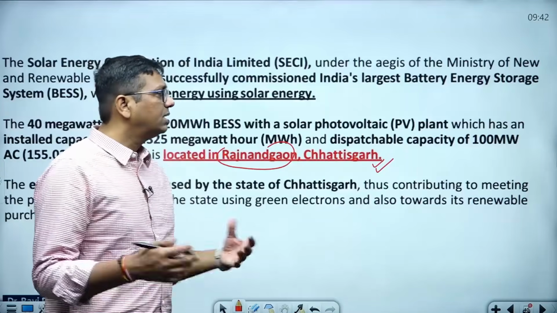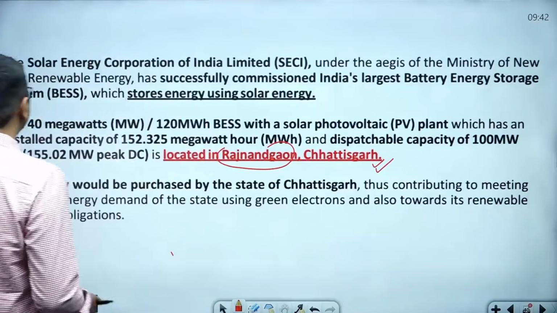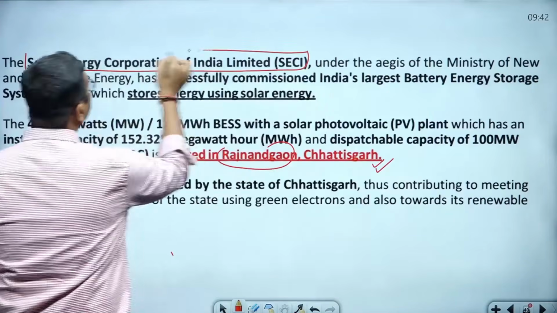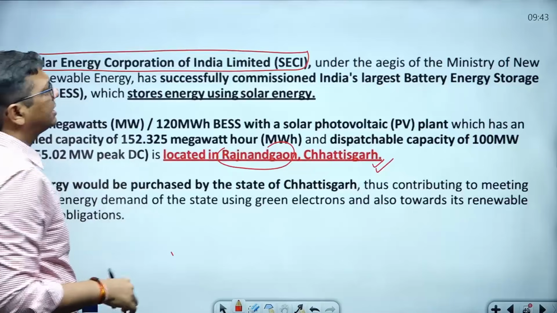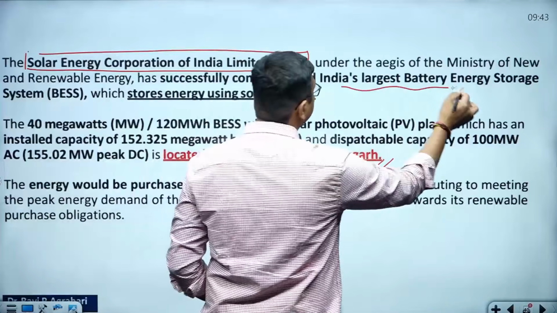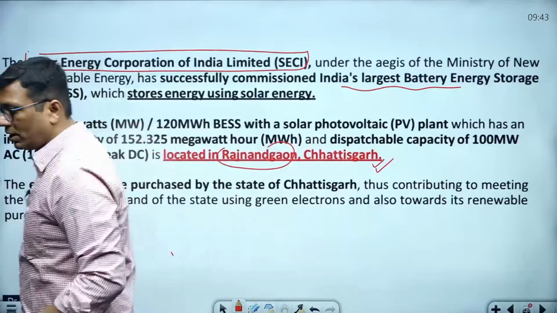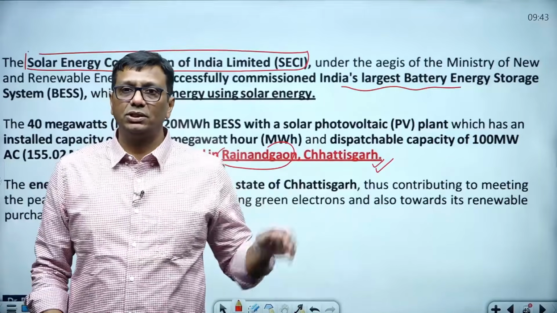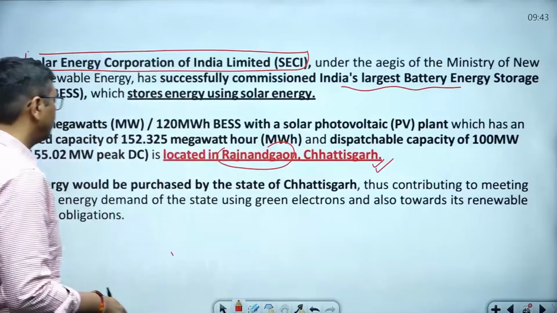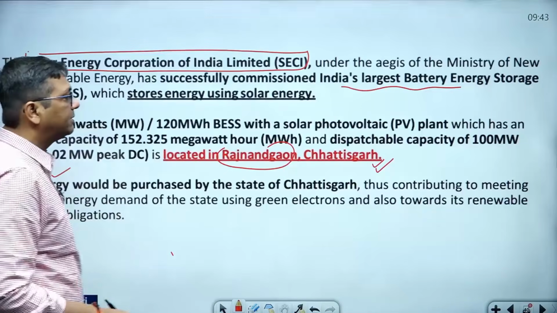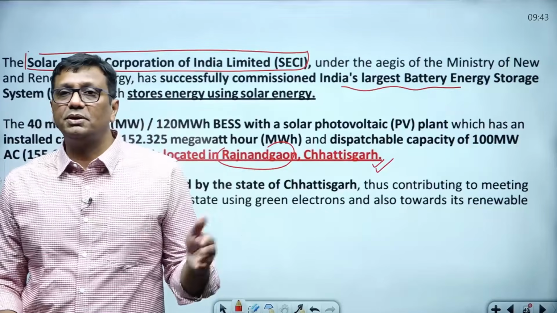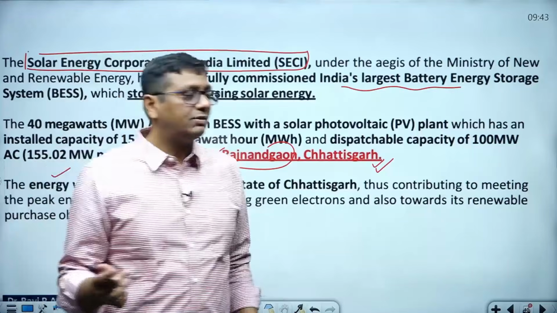Remember the capacity: the Solar Energy Corporation of India, SECI, under MNRE successfully commissioned India's largest battery energy storage system. That is called a BESS. A massive level of power is going to be stored in this battery. So this is the energy storage system. You should be very clear. Energy would be purchased by the state of Chhattisgarh. The government is going to purchase 50% of it. Let us see what will happen. But yes, this is one of its own kind.